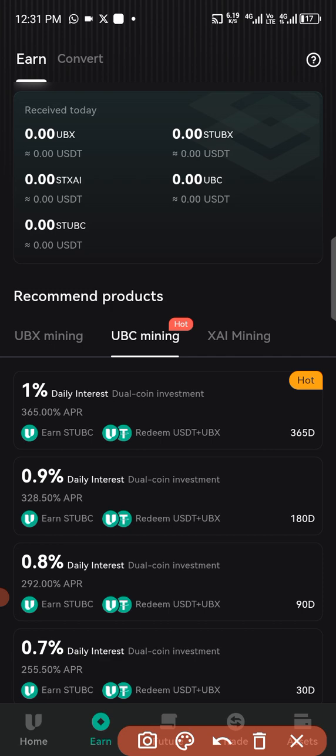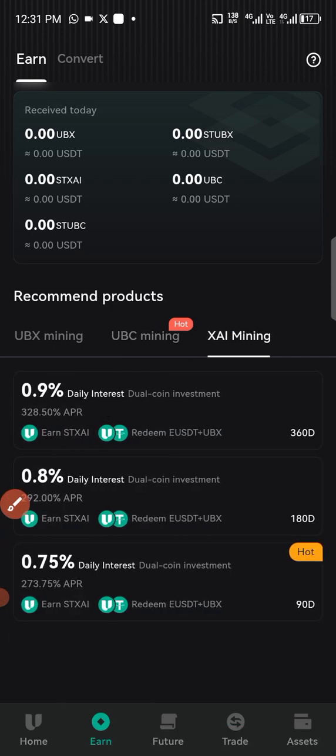So let's move down to the XAI. We'll click on it. Now on the XAI, we have the 0.9% daily interest, which is 1 year. We also have 0.8% daily interest, which is 6 months.